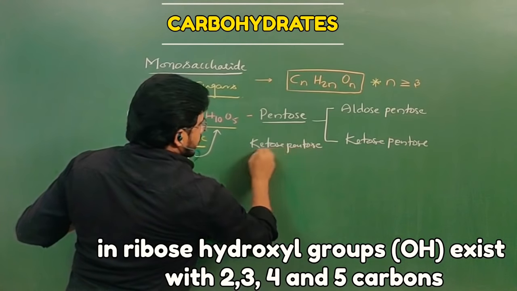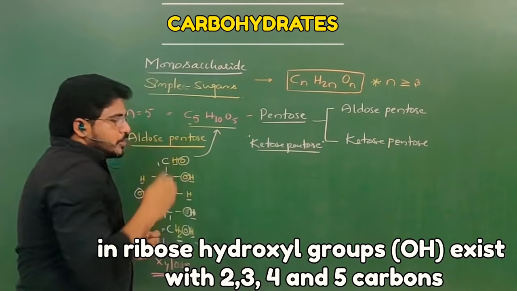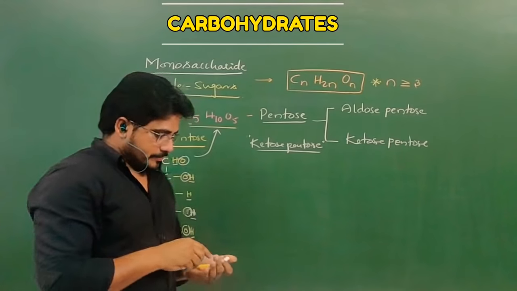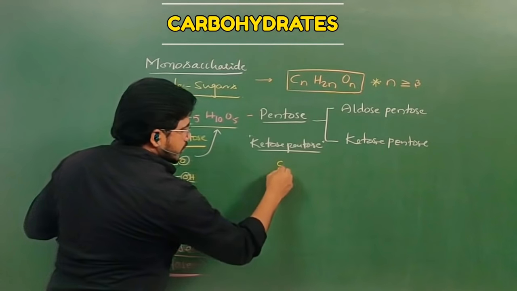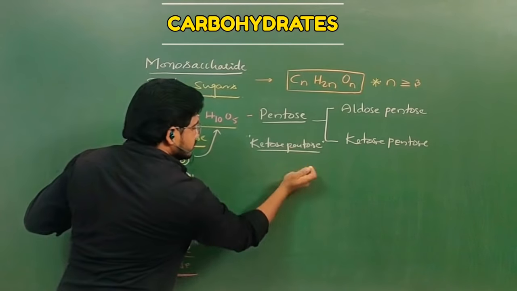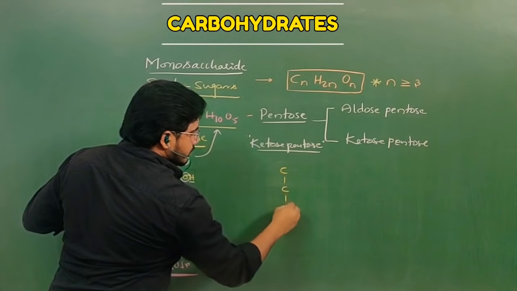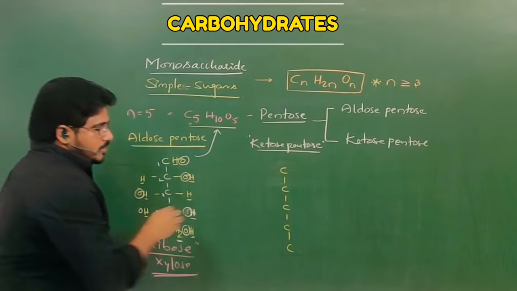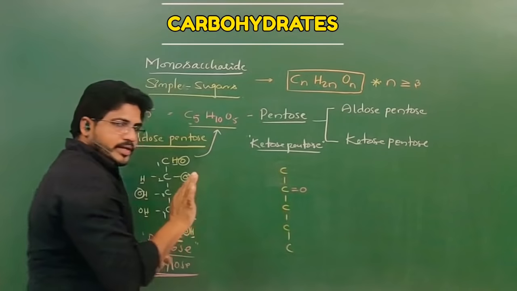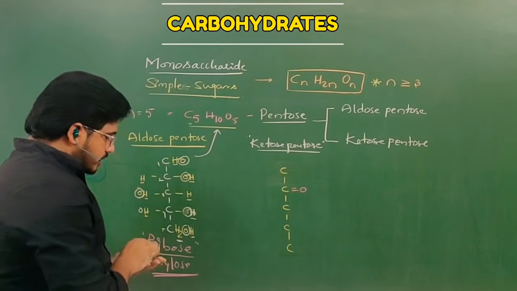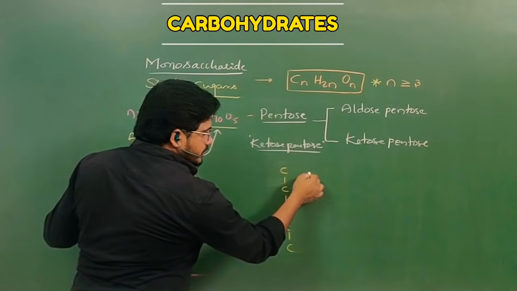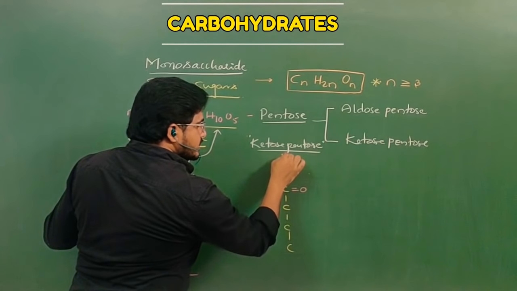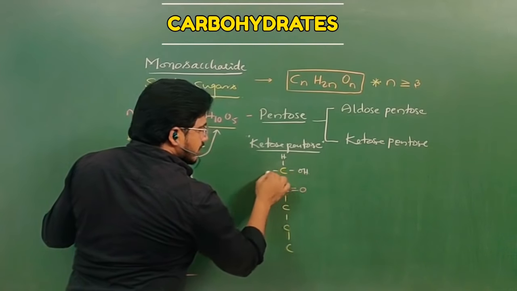In ketose pentose, where should the ketone group be present? Second carbon. So the first carbon, second carbon, third carbon, fourth carbon and fifth carbon. So the second carbon should have the ketone group. That's a very markable point. And here CH2OH will be there. Then it can also be written as H, OH and H.